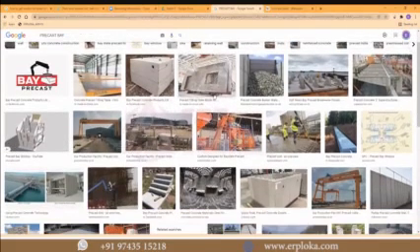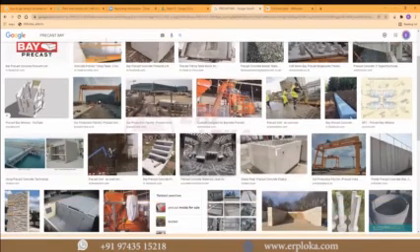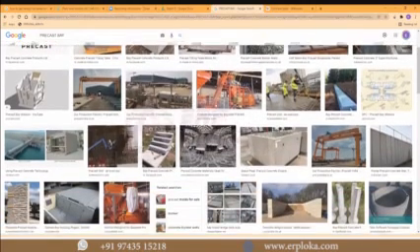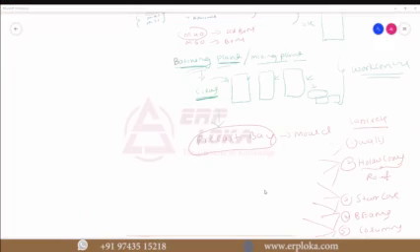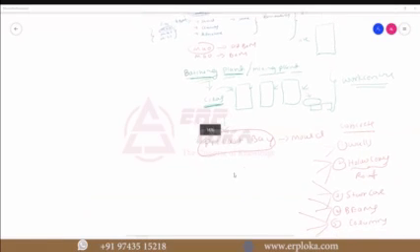Like this, they have different molds they will prepare. Okay, these are our precast bays.